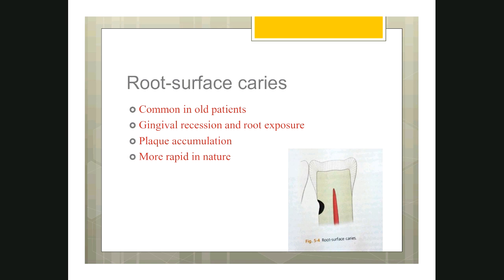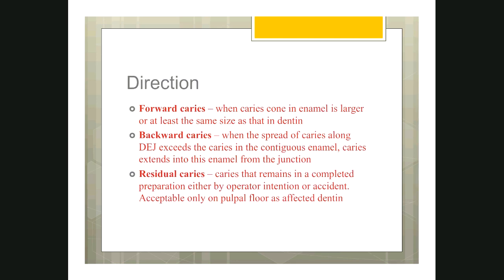So that's why we call this root surface caries senile caries. Senile means old patients, aging. So there is another name called senile caries. It is commonly seen in old patients. Now coming to the classification of caries based on the direction.